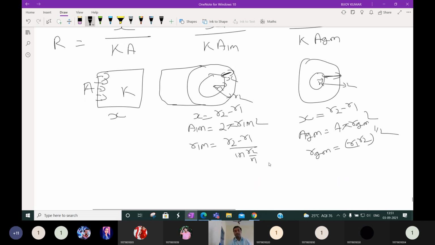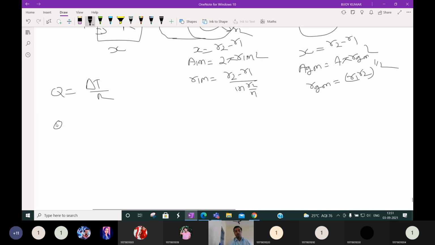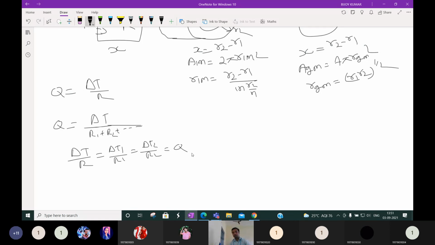If it is a single wall, then Q is equal to delta T by R. If it is a composite wall, then Q is equal to delta T by R1 plus R2 plus R3, whatever the composite wall has. And another thing for a composite wall: delta T by R is equal to delta T1 by R1, which is equal to delta T2 by R2, which is equal to Q. We have to memorize only these things. So let us solve one small problem.